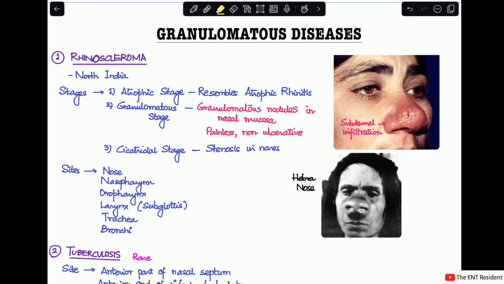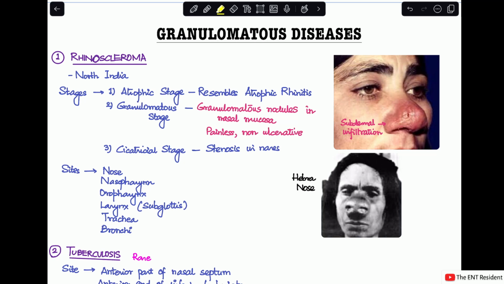Rhinoscleroma will have different clinical features or a different appearance depending on the stage at which it presents. Rhinoscleroma has three stages. The first one is the atrophic stage, which will have an image more resembling atrophic rhinitis, where the inferior turbinates, the septum, everything starts getting atrophied.